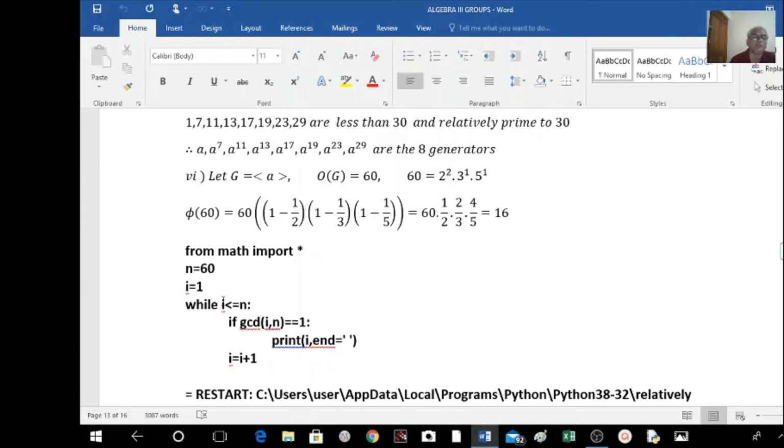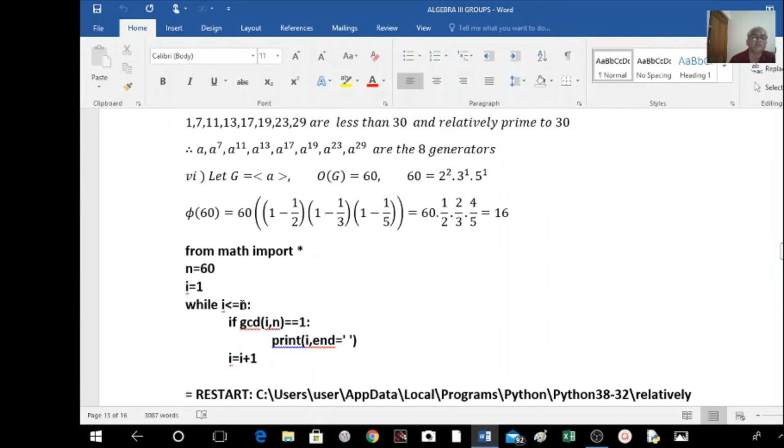First time what happens here, i equal to 1. Is 1 less than or equal to 60? Yes. Is GCD of 1 and 60 equal to 1? Yes. So it prints 1. Next it comes here, i becomes i plus 1, 1 plus 1, i becomes 2 now. Is 2 less than or equal to 60? Yes. Is GCD of 2 and 60 equal to 1? No, because 2 is the GCD here. Then this is not printed. Then i becomes 3 here, 2 plus 1 is 3.